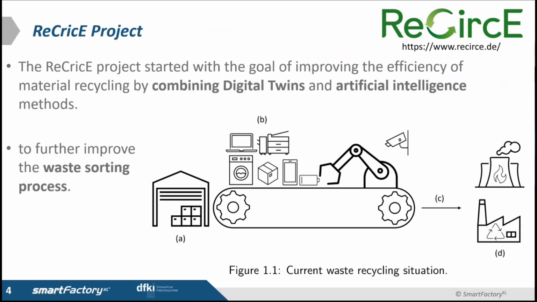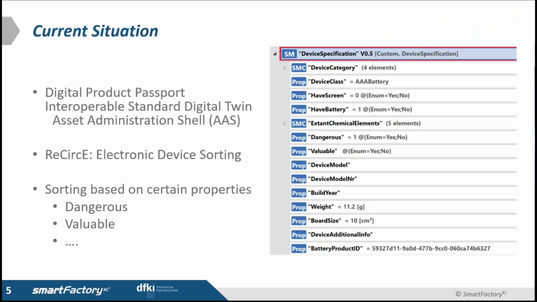The current waste sorting process is not efficient. We have a waste stream, we simply shred it, and then we separate metals from other materials with some magnets, and then we melt the metals and burn the rest. So that's why the resource project started with the goal of improving the efficiency of material recycling by combining digital twins and artificial intelligence. Within this project, the idea is to use the concept of digital product passport.